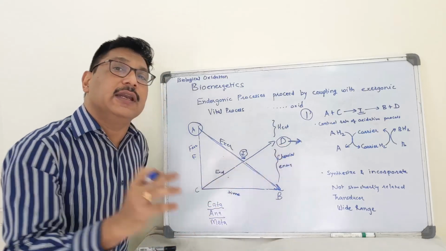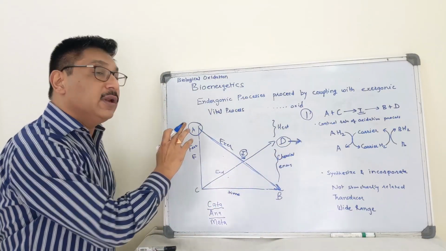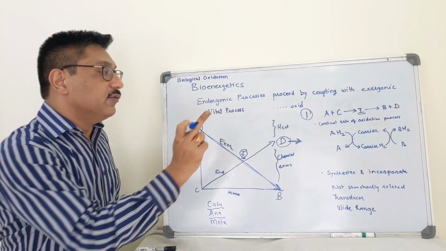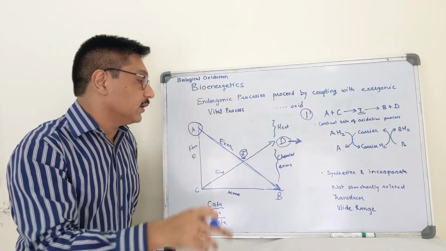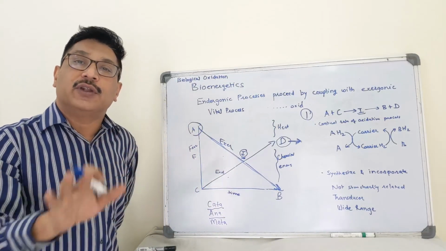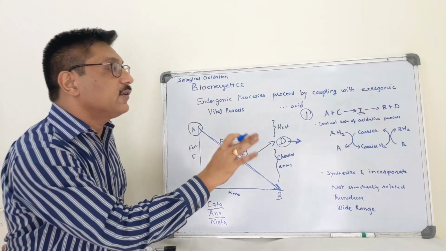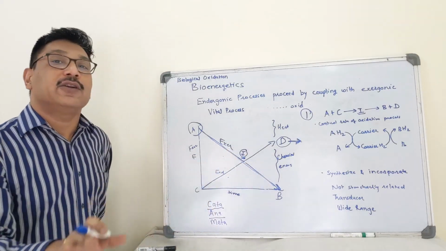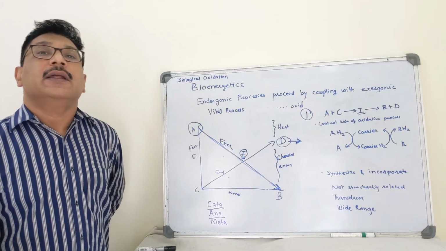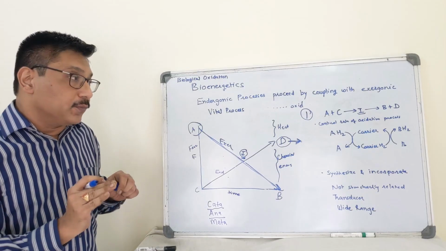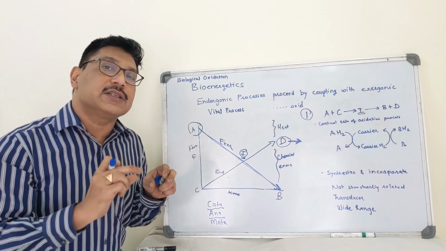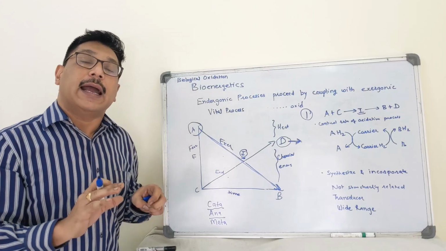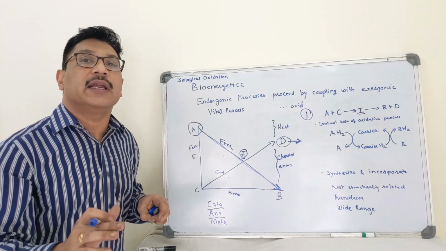If D is required more, A will be oxidized more. If D is required less, A will be oxidized less, and this is called control of the rate of oxidative processes. This way, the oxidation proceeds in a stepwise manner and it prevents the body from burning out.